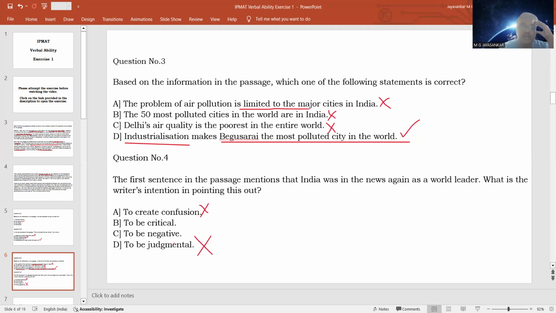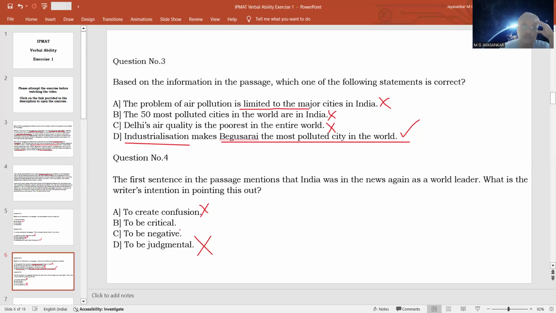So out of critical and negative, which is the best answer? He is clearly critical about this fact that India is in the news for the wrong reasons, or he says that India should not have been in the news as a world leader for this particular reason. So critical is the better answer. Negative means you are opposing something. So yes, he is against it, but he is actually criticizing this fact.